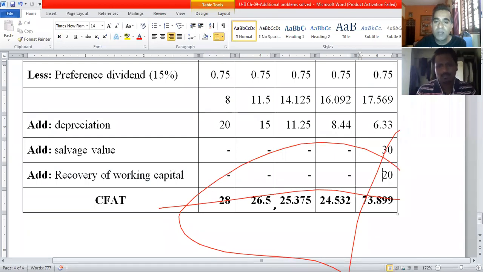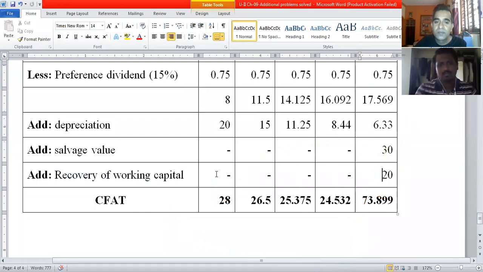So you can add these columns now once for all. From here you need to add all the columns. These all we need to add.